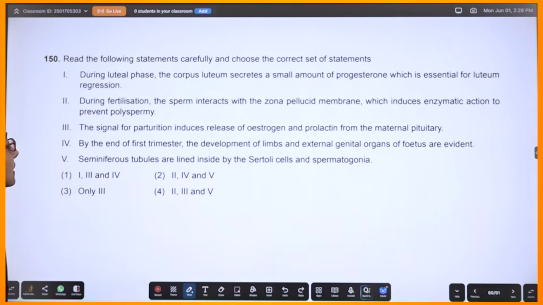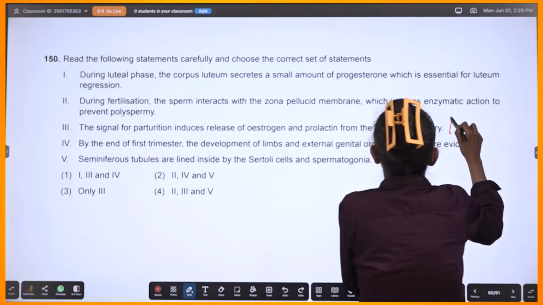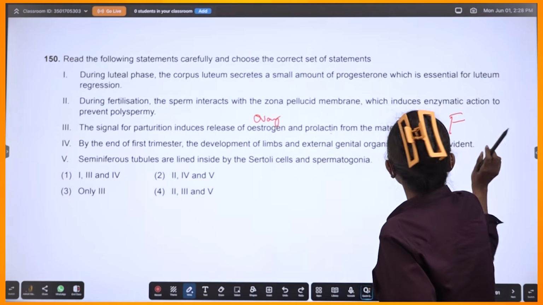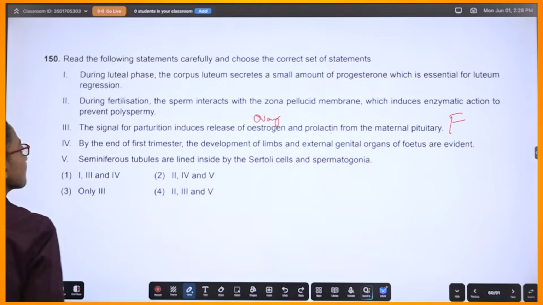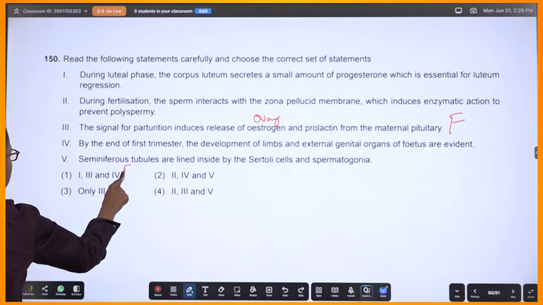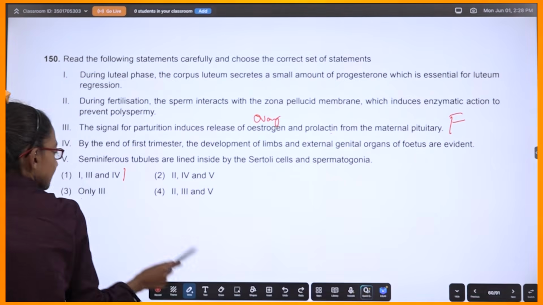During luteal phase, the corpus luteum secretes a small amount of progesterone, which is essential for regression. The signal hormone induces release of estrogen and prolactin from maternal pituitary. This is false. Estrogen is released from ovary. So this is false. Option 3 is present here, so this option becomes false.